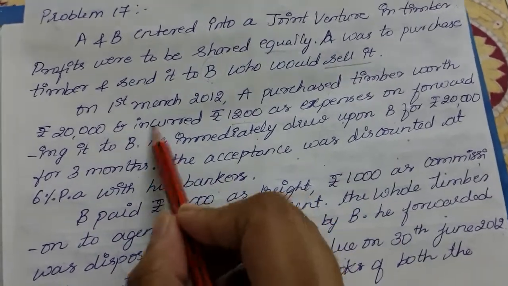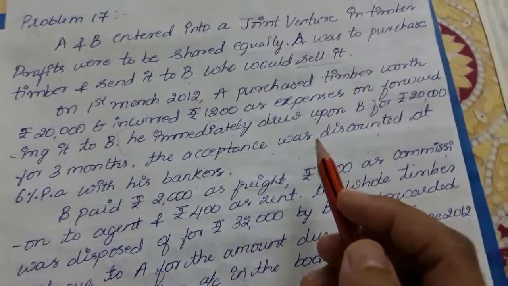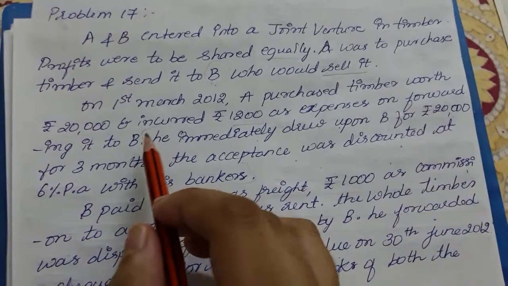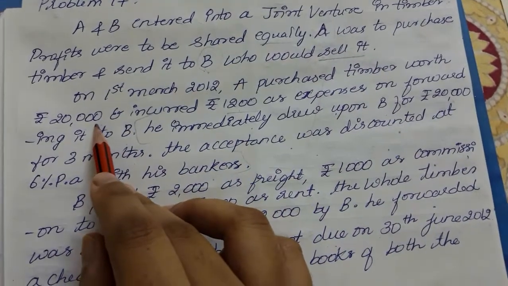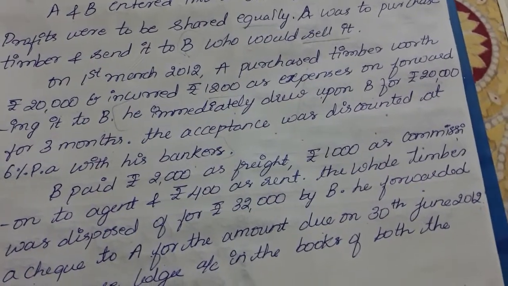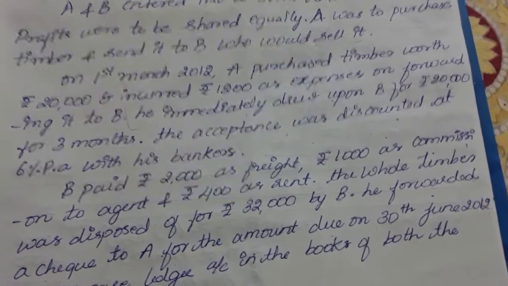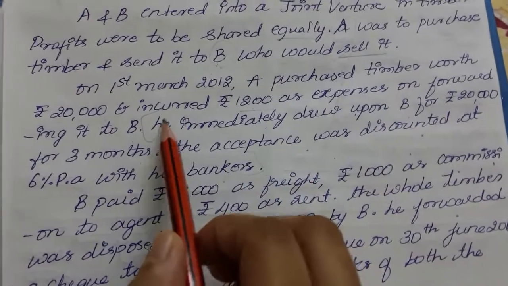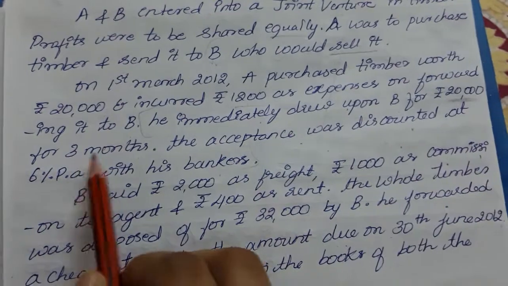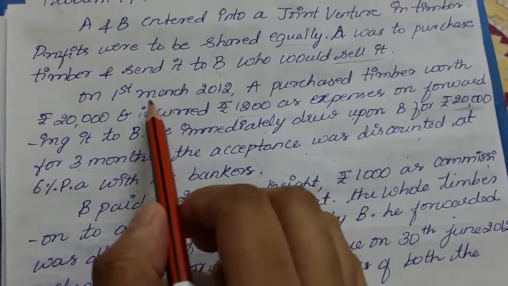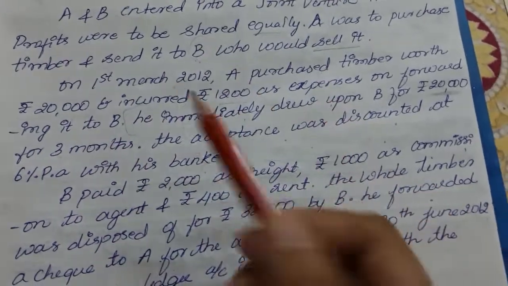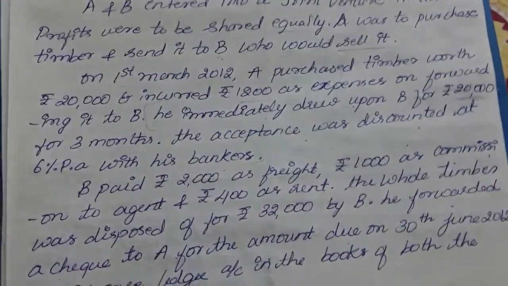So this point is important, just look at it there. He immediately drew upon B for 20,000. So A has purchased timber worth 20,000, which he will be sending to B for the purpose of sale. A has asked B for 20,000 rupees in an installment of 3 months. If the sent date is not given, he will consider 1st March itself.